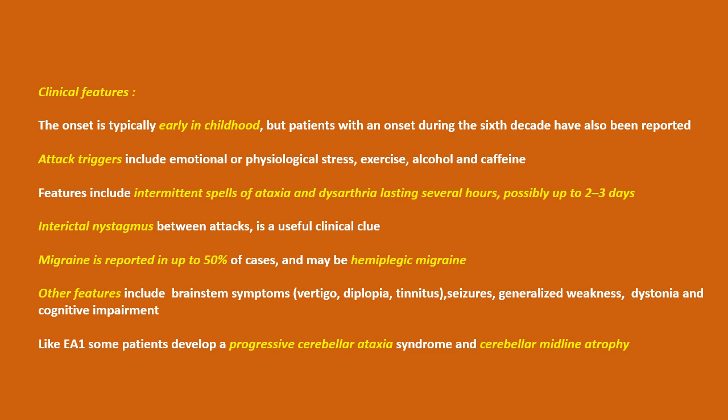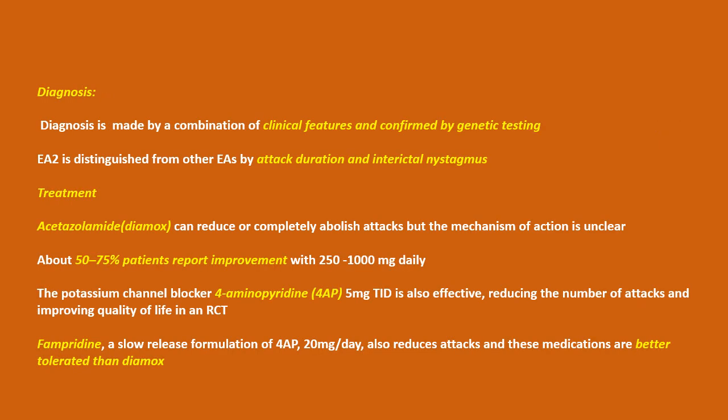As in episodic ataxia type 1, some patients develop a progressive cerebellar ataxia syndrome and cerebellar midline atrophy. Diagnosis is made by a combination of clinical features and confirmed by genetic testing. Episodic ataxia type 2 is distinguished from the other episodic ataxias by attack duration and interictal nystagmus.